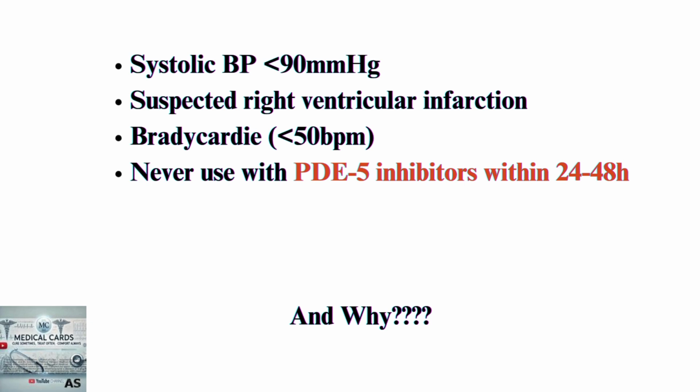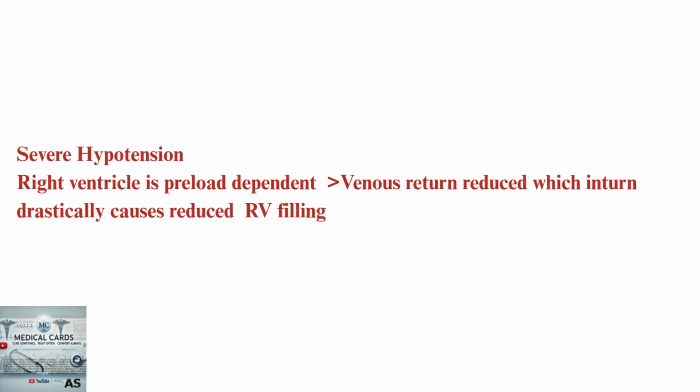Third, if the patient is bradycardic, with a heart rate below 50 beats per minute, nitroglycerin may exacerbate hypotension since the body cannot compensate with an increased heart rate, resulting in poor perfusion and possible syncope. Lastly, recent use of PDE5 inhibitors, such as sildenafil or tadalafil, is an absolute contraindication. Both nitroglycerin and these medications raise cyclic GMP levels, and when combined, they may cause life-threatening hypotension. Always confirm the patient has not taken PDE5 inhibitors within the last 24 to 48 hours before giving nitroglycerin. In all these cases, reassess the need for alternative therapies and consult cardiology when in doubt.